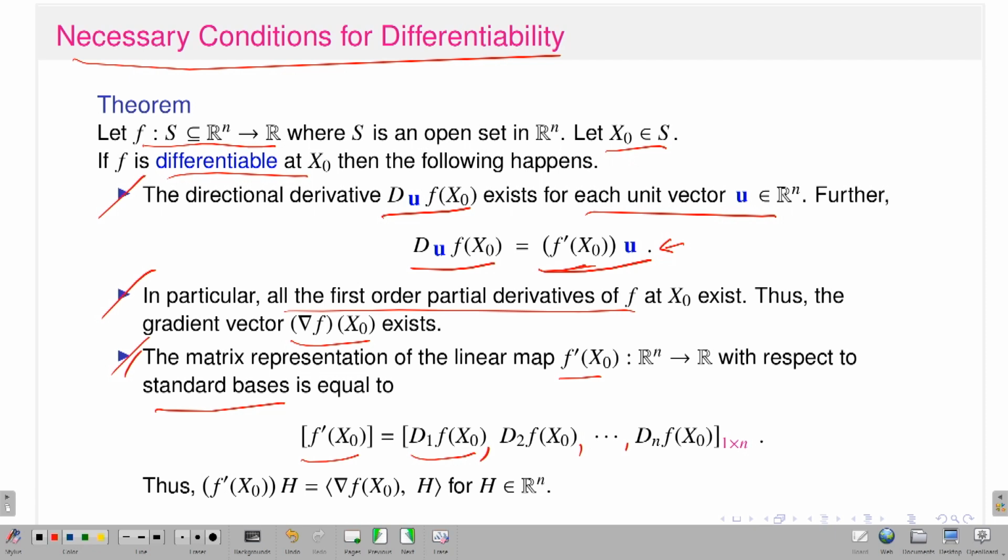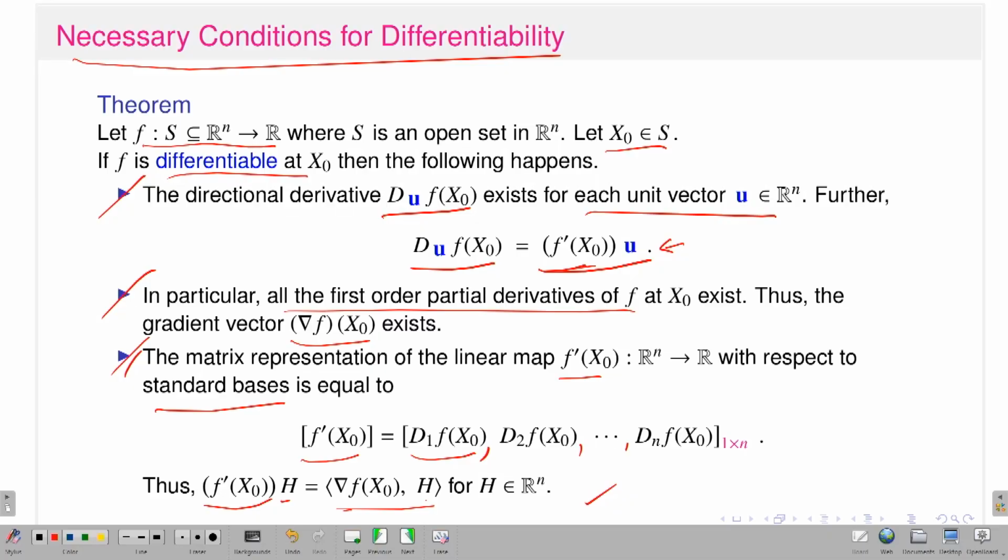And once I have the matrix representation, what will be the action of this linear transformation on any vector h? This is very nice: it is nothing but the dot product of the gradient vector with the vector h. The gradient vector we know: the first component is del f del x1 at the point x naught, the second component is del f del x2 at x naught, the nth component is del f del xn at x naught, and you have a vector h with components h1, h2, ..., hn. You take the dot product. This is the action of the linear transformation f prime at x naught on h. This will be useful later on, you will see. I want to write the expression of the directional derivative in terms of the gradient vector.